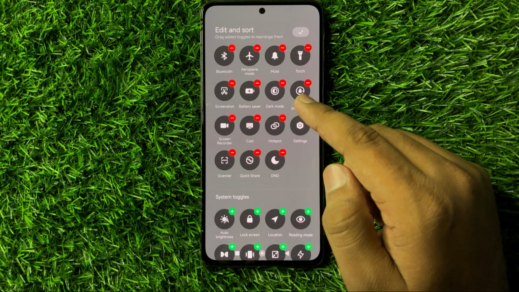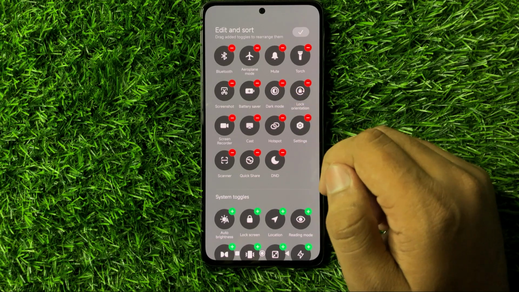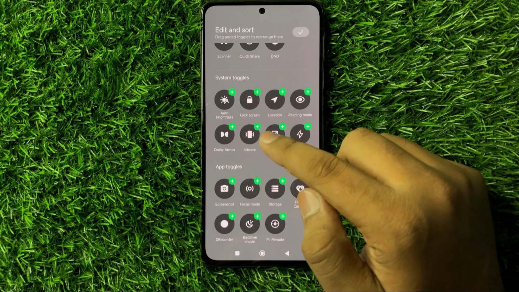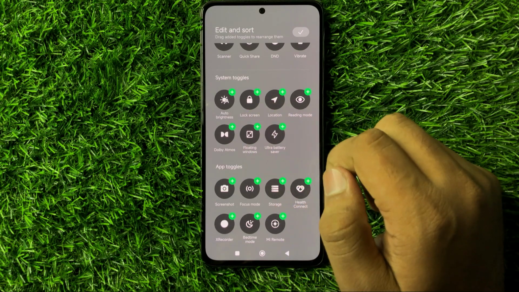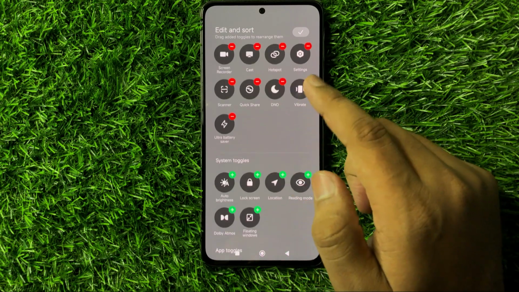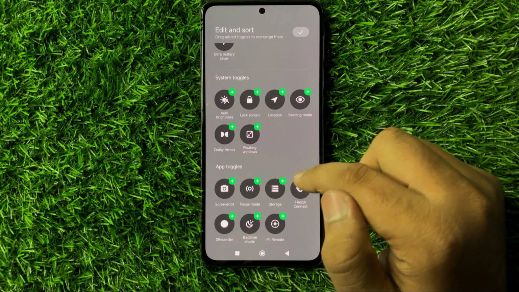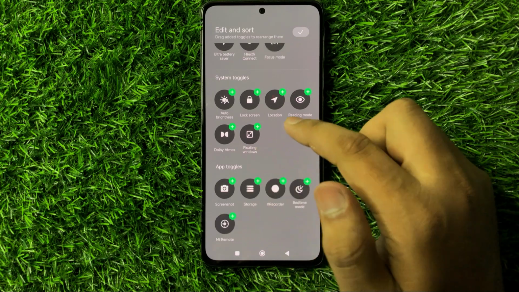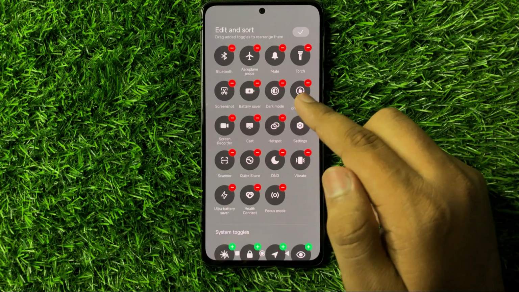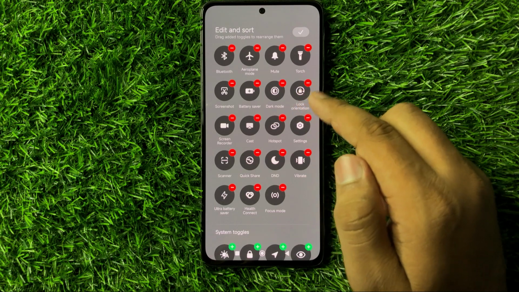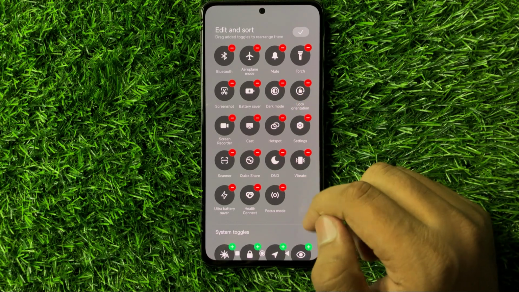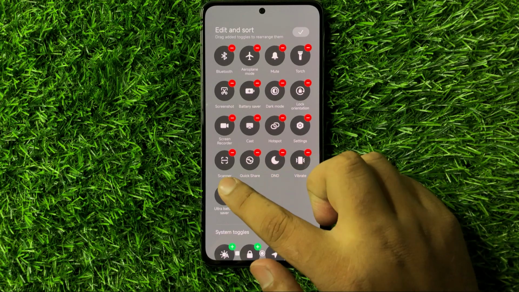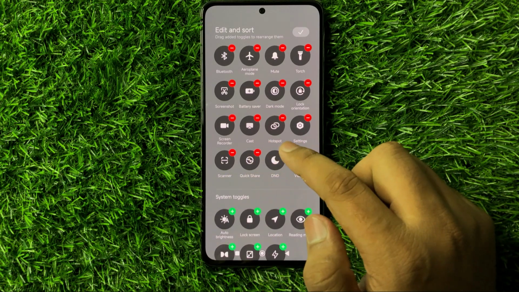So if you want to add more icons to the panel, then from here click on the add icon, and then that icon will be added to the notification panel. Now if you want to remove some icons or shortcuts from the panel, then click on the remove icon with the shortcut, and then that will be removed.